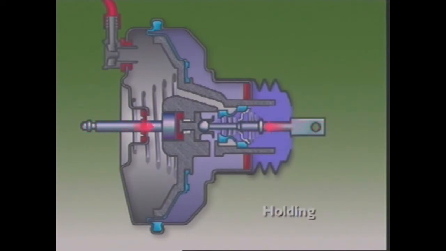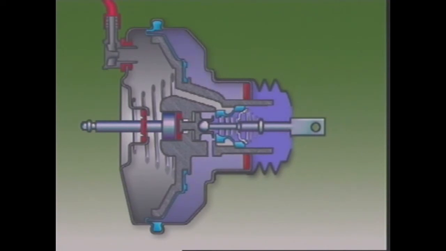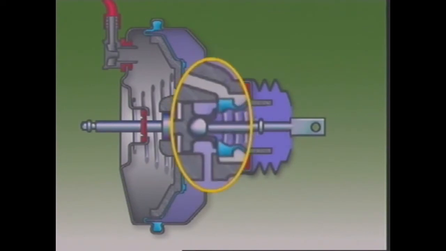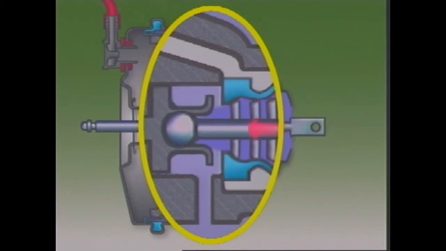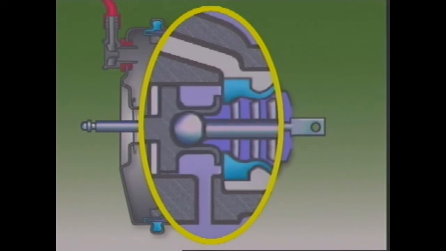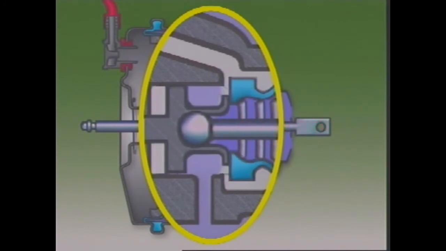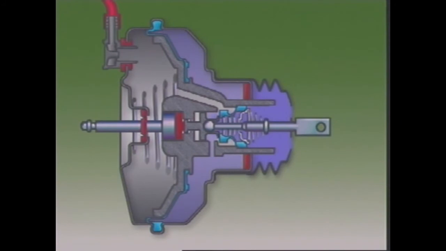During application, the reaction force against the valve plunger works against the driver to close the atmospheric port. With both the atmospheric and the vacuum ports closed, the power unit is in a holding position. It stays this way until increased pedal force reopens the atmospheric port, or a drop in pedal force reopens the vacuum port. With the force on the pedal held constant, the valve returns to the holding position.